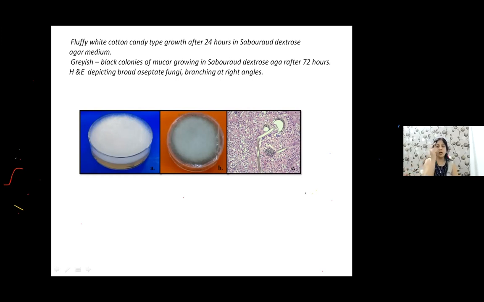Yes, so you do a scraping from the paranasal sinuses and then do a KOH mount, and then on your Sabouraud's dextrose agar you can grow it, right? You may see a fulminant growth, which is initially white in color and quickly turns grayish black. Very, very quickly it can turn. And when you do your H&E, eosinophilic staining, you will find aseptate hyphae which are branching at right angles. So this is a very, very important diagnostic thing. Okay, you may have a problem-based question where all the things are given to you in a pictorial form.